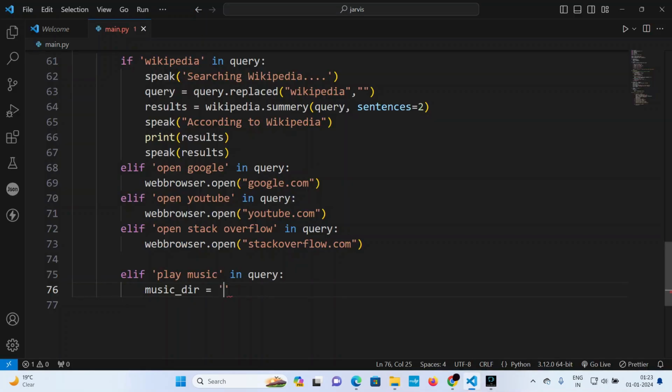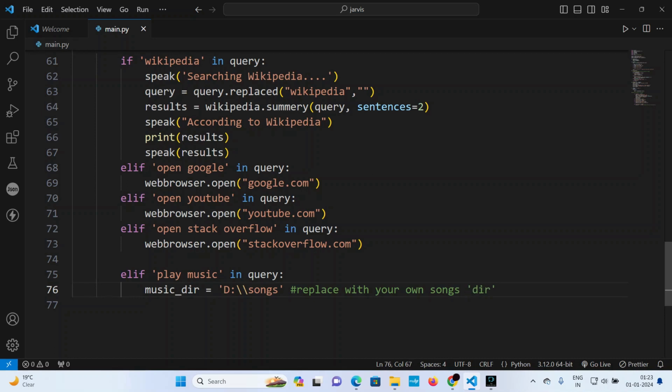Okay, so D drive, and this is the symbol that you have to give, and the songs. You can replace it with your own directory. Point to be noted, that will be a directory.